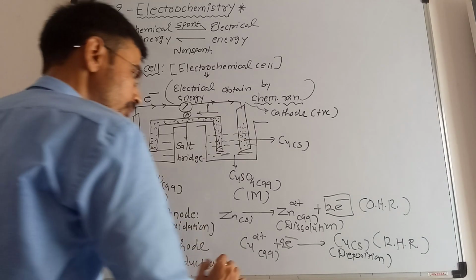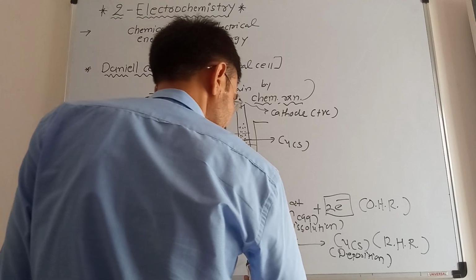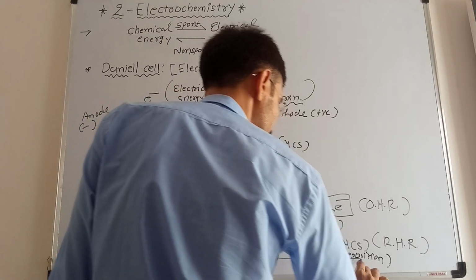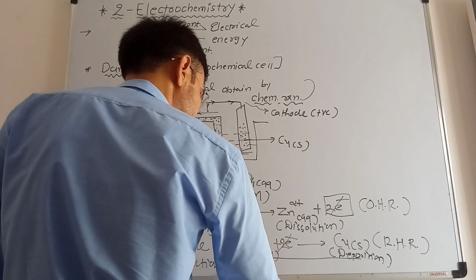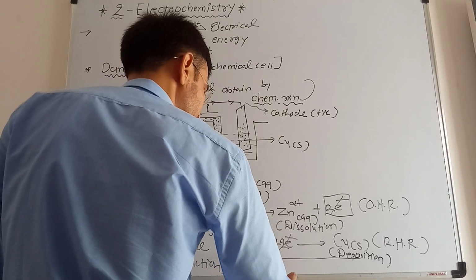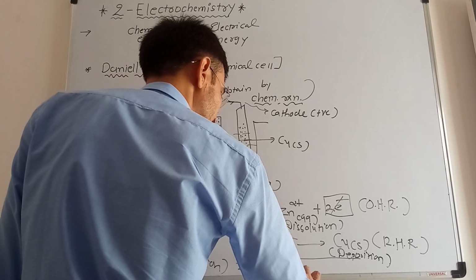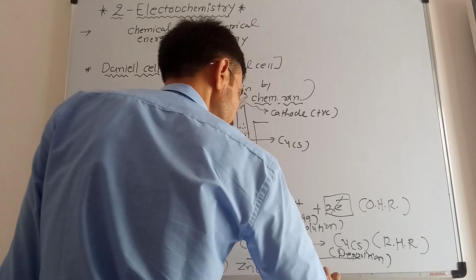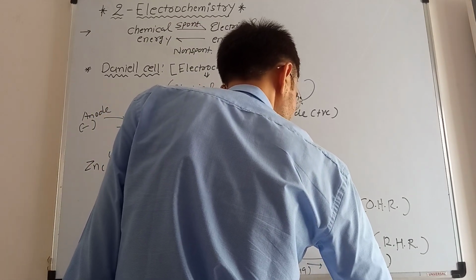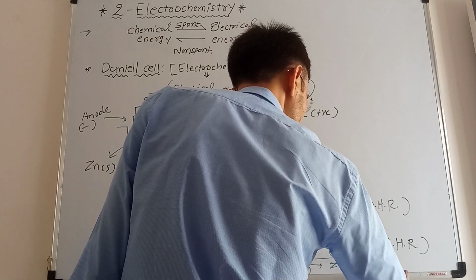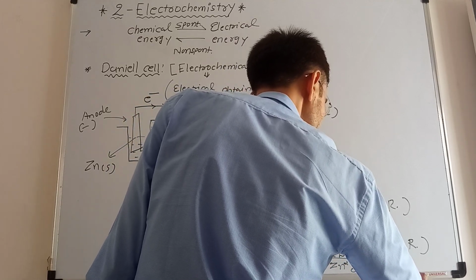Now as a net redox reaction, while I am writing the net redox reaction, from both sides the 2 electrons will get cancelled, and the net redox reaction you can write as Zn solid plus Cu2+ aqueous gives Zn2+ aqueous plus Cu solid.